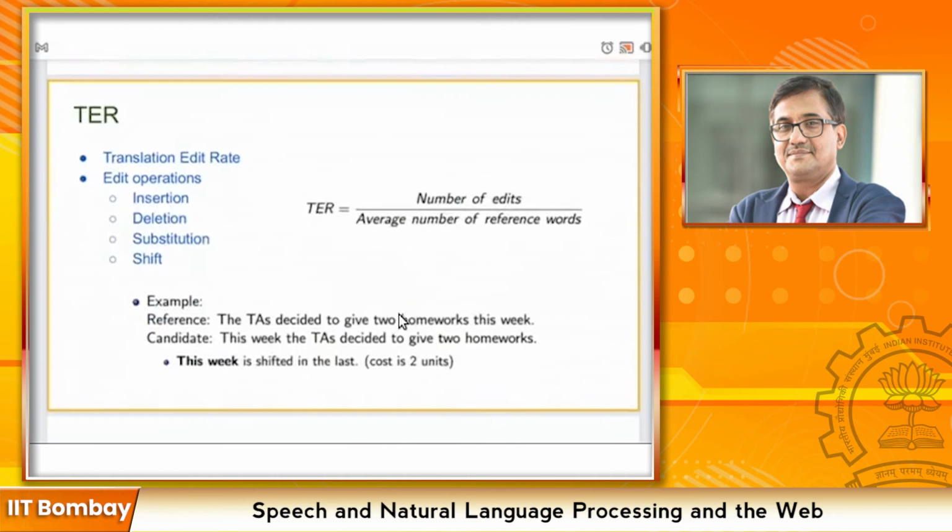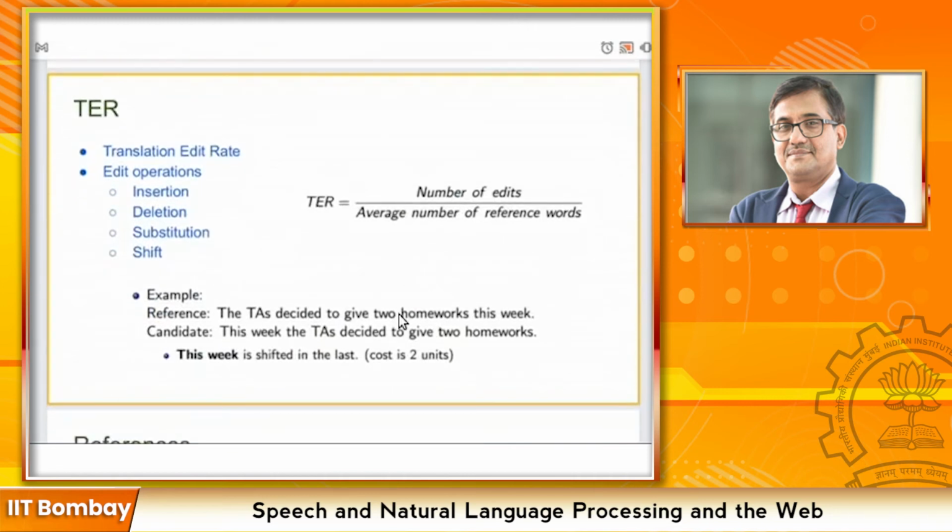Coming to translation edit rate, which is also an evaluation measure based on word phrase matching. What it does is count the number of edit operations required to go from the candidate translation to the reference translation. The eligible edit operations are insertion, deletion, substitution, and shift. The final translation edit rate is the number of edits divided by the average number of reference words.